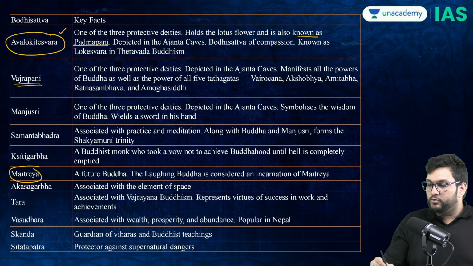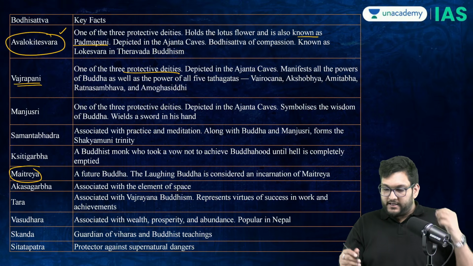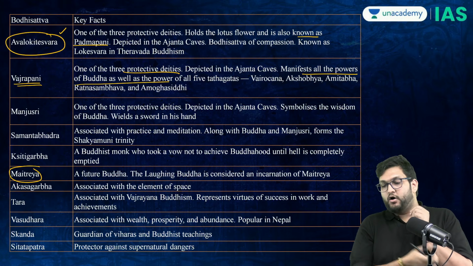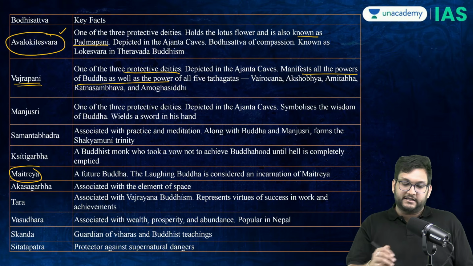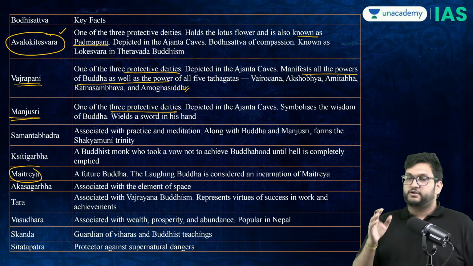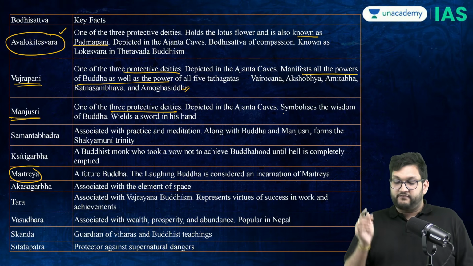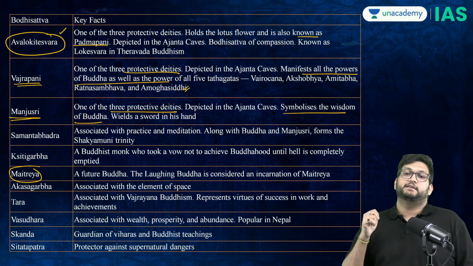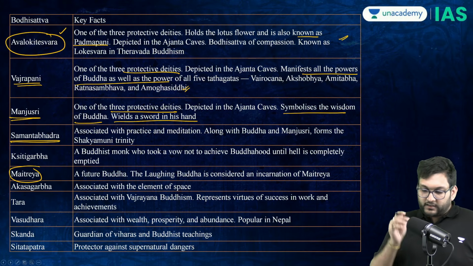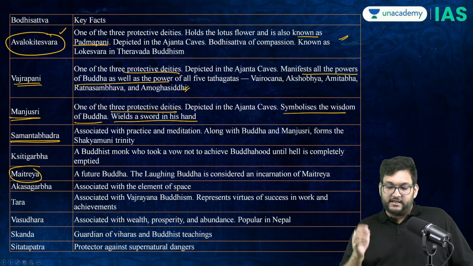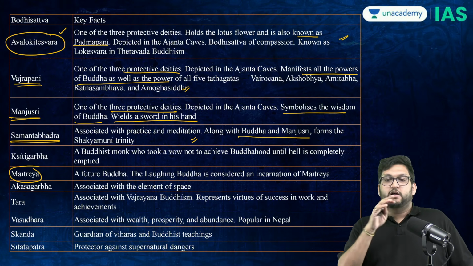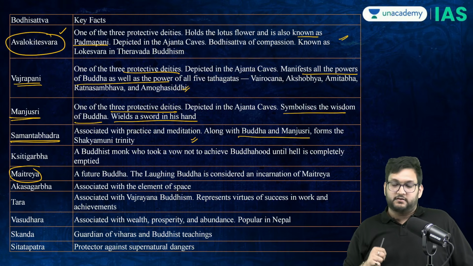Then you have Vajrapani, who is the protective, again deity. He manifests all the powers of Buddha and all five Tathagats, who basically represent in Vajrapani. Thereafter, Manjushri, the third of the protective deities, symbolism of wisdom of Buddha, has a sword in his hand. He is called Padampani because he has a lotus in his hand. Then you have Shantabhadra, who is associated with practice of medicine, and along with Buddha and Manjushri, also is the Sakyamuni Trinity.